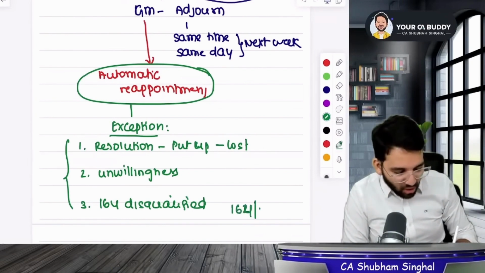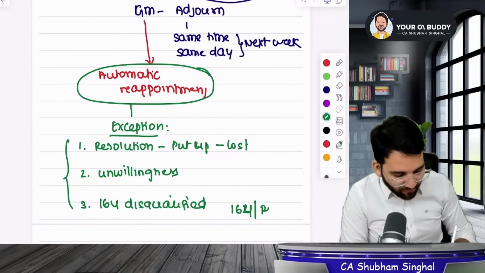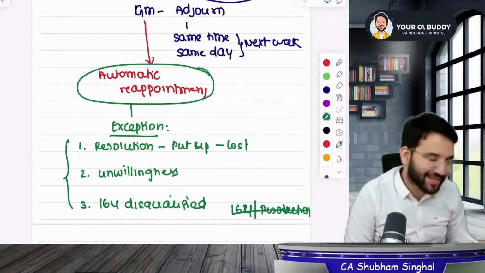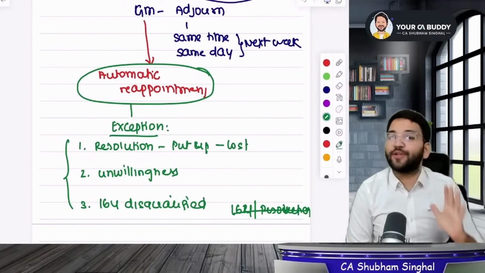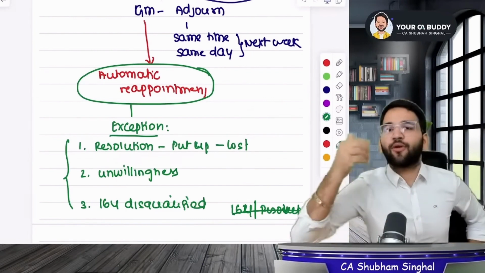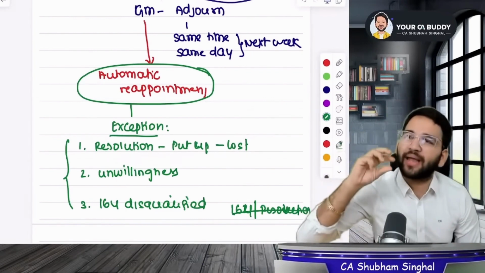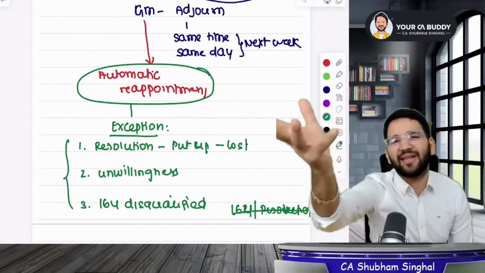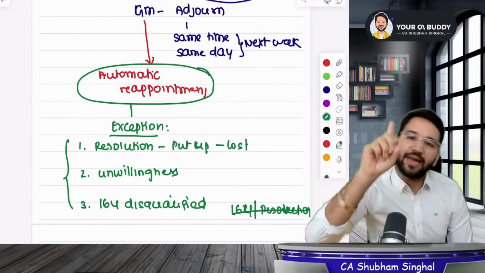164 and resolution, these are the two more points. You can leave them, they're not relevant for us. Sir, not relevant from the point of view of paper 6. The thing that children could not understand in paper 4 was that there was a logical gap in the law, which took a lot of time to understand and wasn't even relevant. So we are not going to put our brains in that.